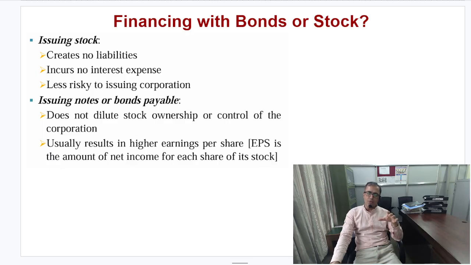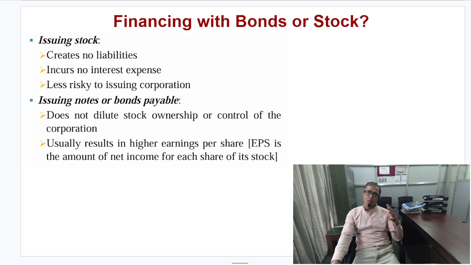Now, from the company perspective, you have the option of financing with either bonds or stock. It depends on your overall financing decisions. For example, let's see issuing stock. When the company issues stock, there are no liabilities created and no interest expenses incurred. In the case of stock, the company will pay dividends, which is less risky to the issuing corporation.